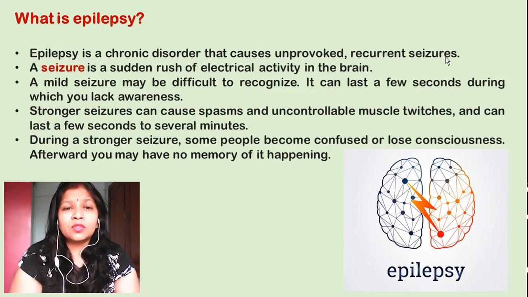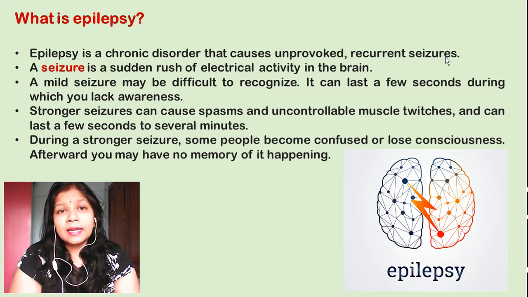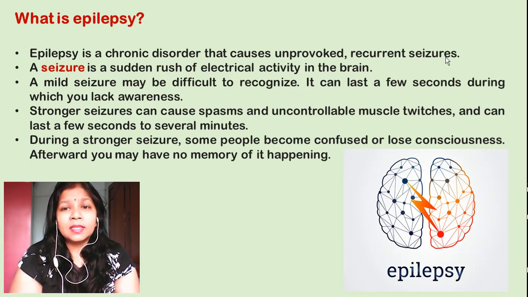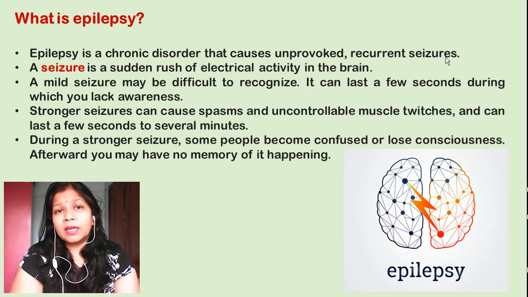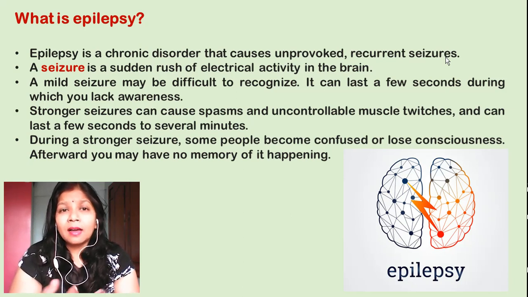During these strong seizures, some people become confused. That means they can't understand what they are doing and why they got the seizure. Sometimes some people lose consciousness also. That means they faint, and afterwards they forget everything. During the stronger seizures, people have a loss of memory. What happened during the seizure they don't remember after they come out of that seizure situation.